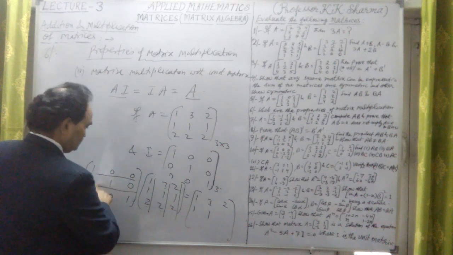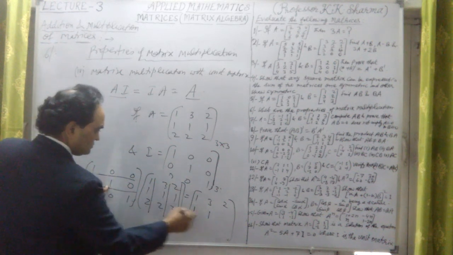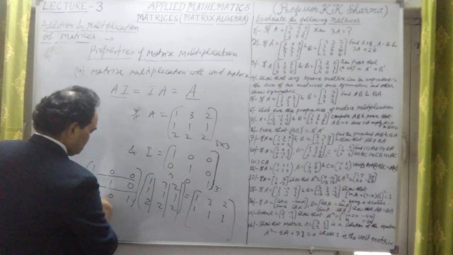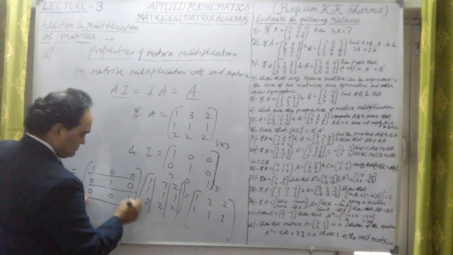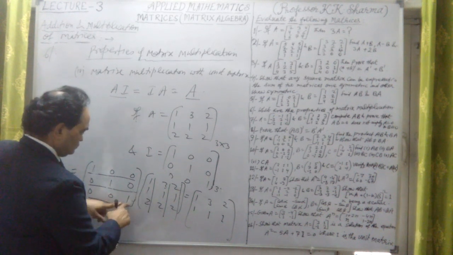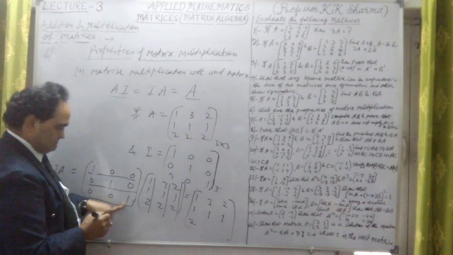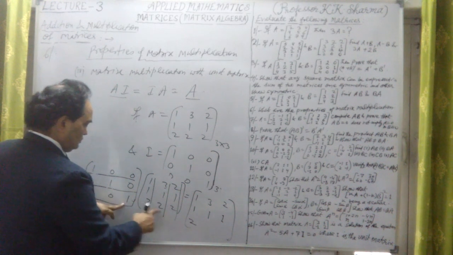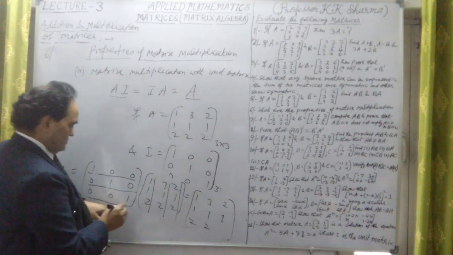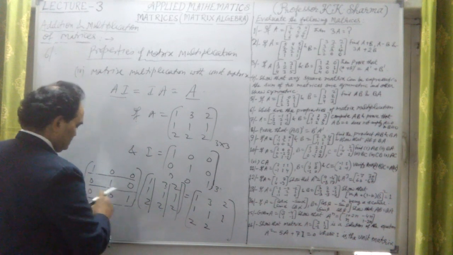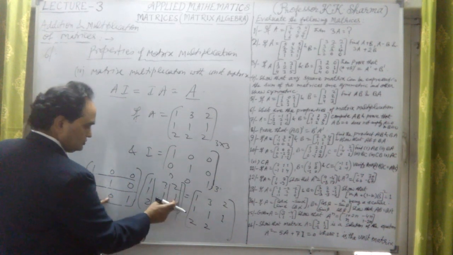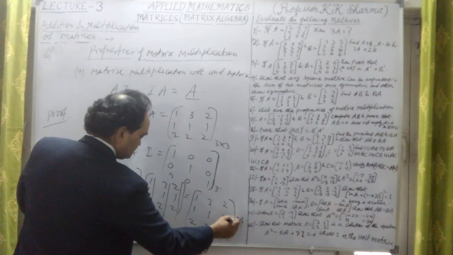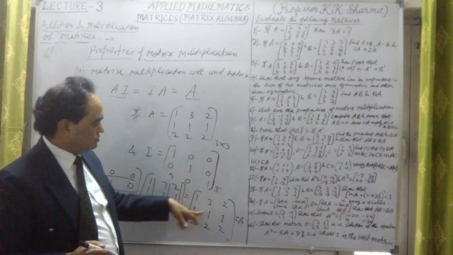So third column: 0 into 2 is 0, 1 into 1 is 1, and 0 into 2 is 0. Again, now third row first column: 0 into 1 is 0, 0 into 1 is 0, 1 into 2 is 2. Now third row second column: 0 into 3 is 0, 0 into 1 is 0, 1 into 2 is 2. Alright, now third row third column: 0 into 2 is 0, 0 into 1 is 0, 1 into 2 is 2. The same result A has been obtained. Same matrix has come: 1 3 2 1 1 1 1.